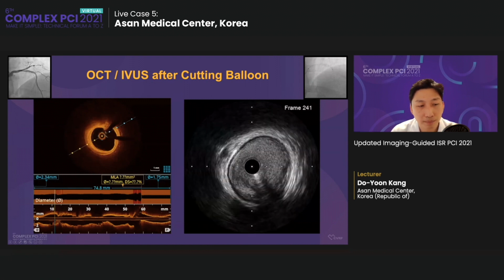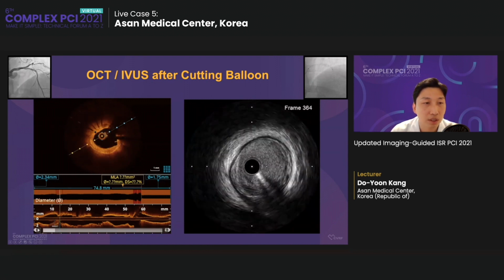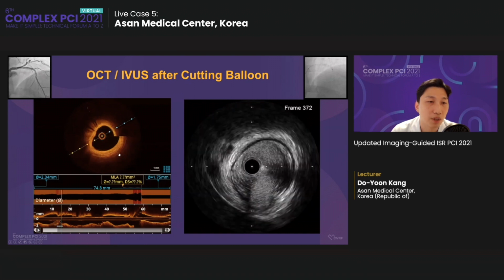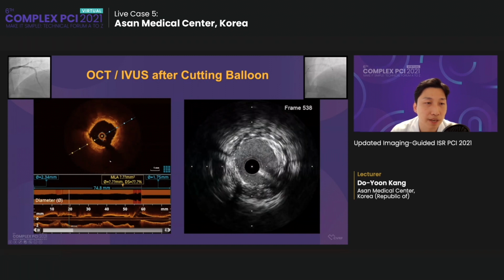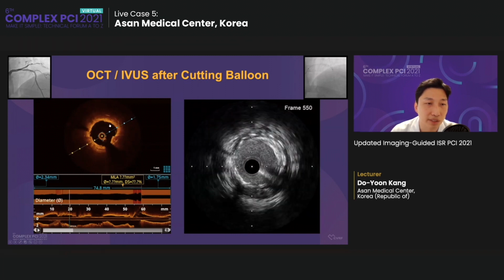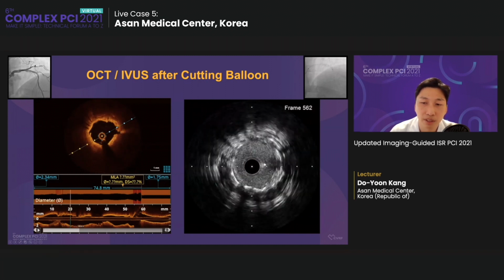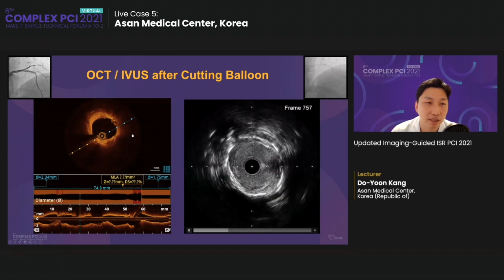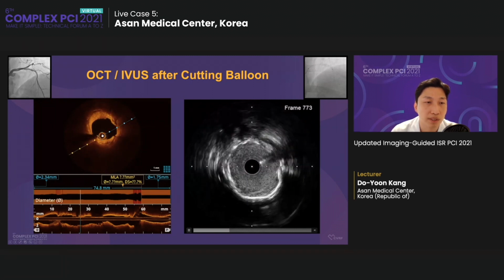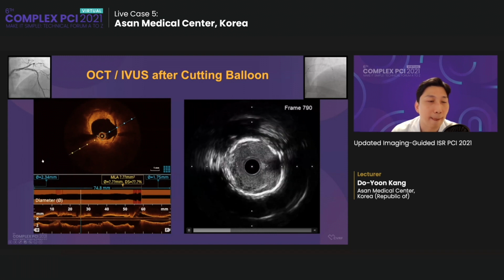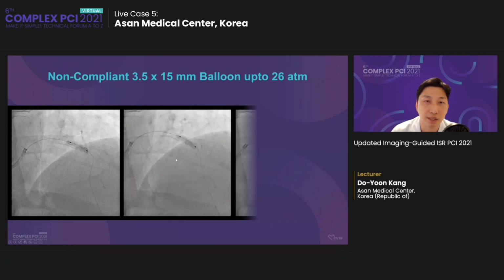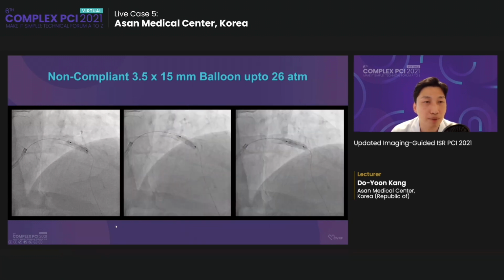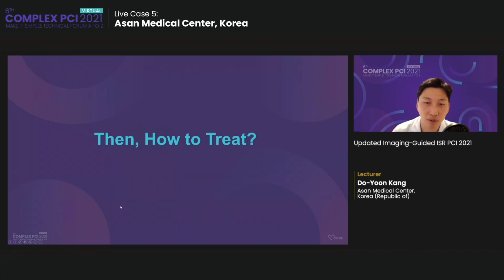You can see the cracks of the ISR by the cutting balloon, even in the calcified neoatherosclerosis. Also in IVUS, the same finding can be seen. And so lumen was well restored. And for the further dilation, I applied the NC 3.5 balloon up to very high pressure. And then how to treat?